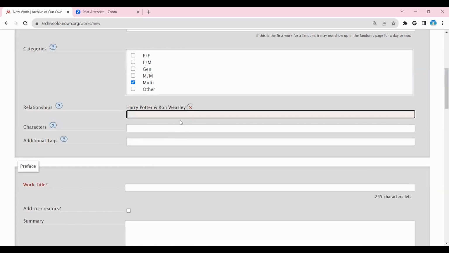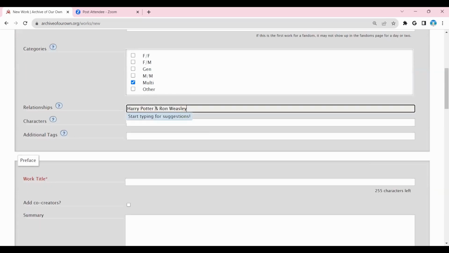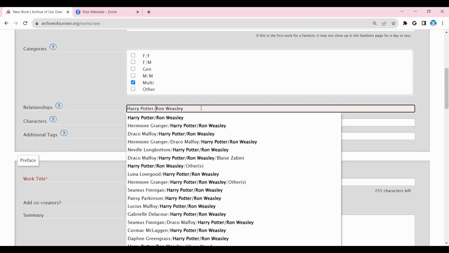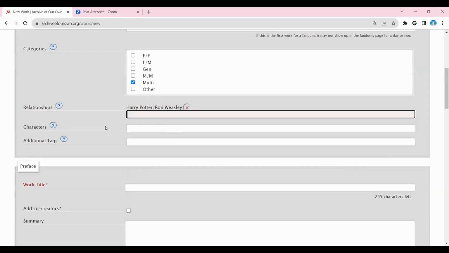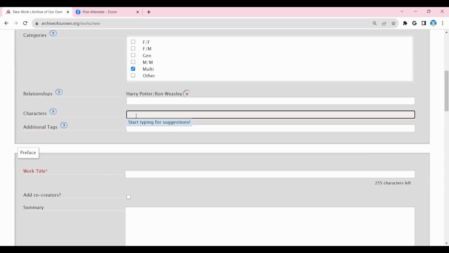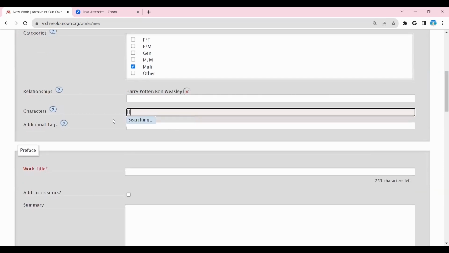If you want to have a platonic relationship, it will have an and. If you want a romantic relationship, you will have a slash. Keep this in mind. Don't get it wrong, or you're going to end up with some real awkward things.